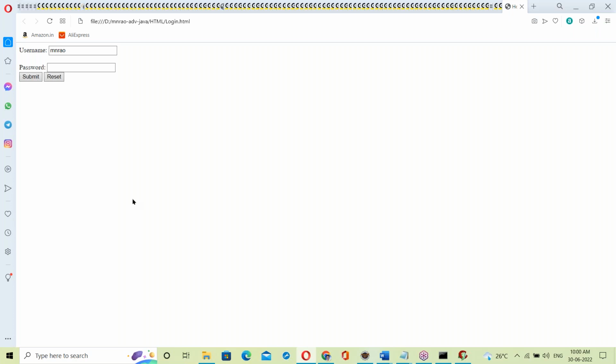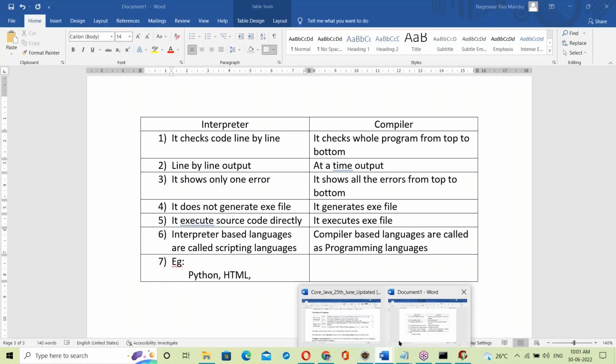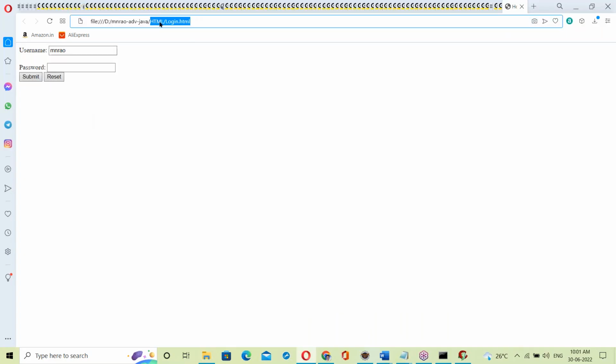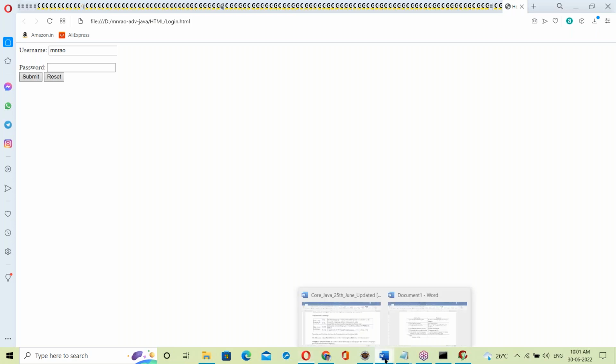Source file executes directly in the browser. So HTML is a browser understandable language, and the browser is the interpreter for HTML. Directly the .html file executes. No exe file.